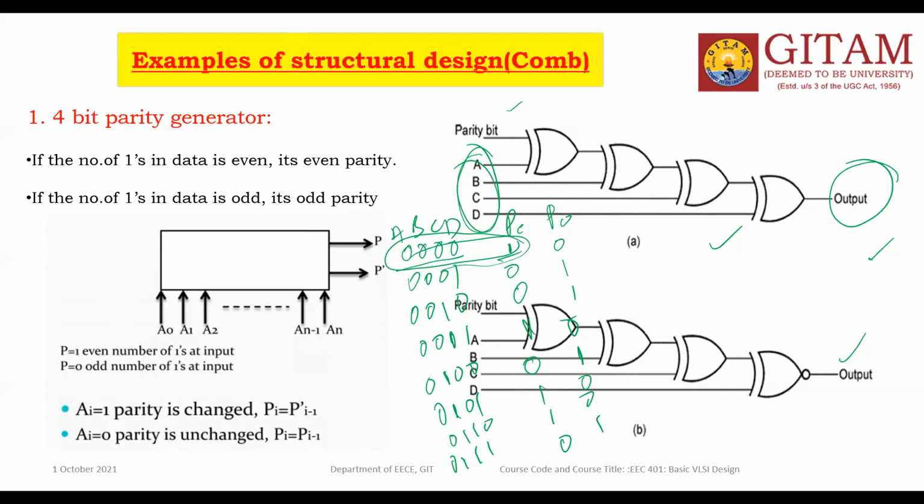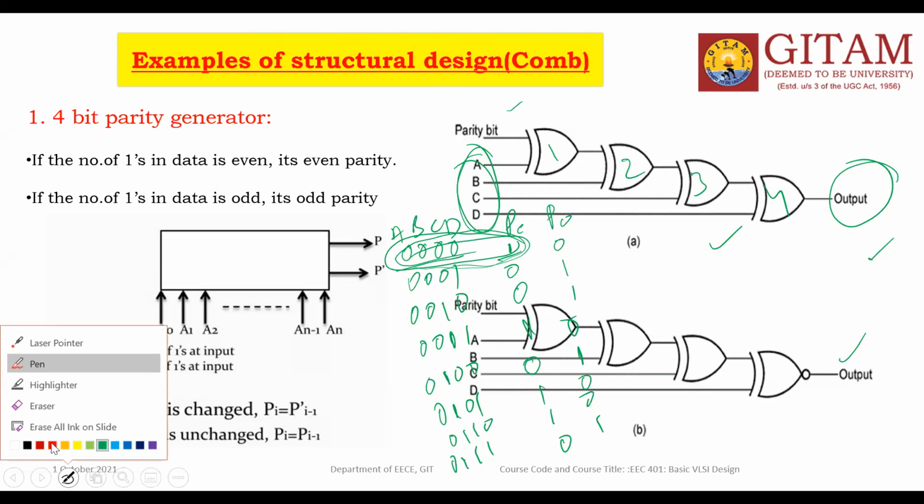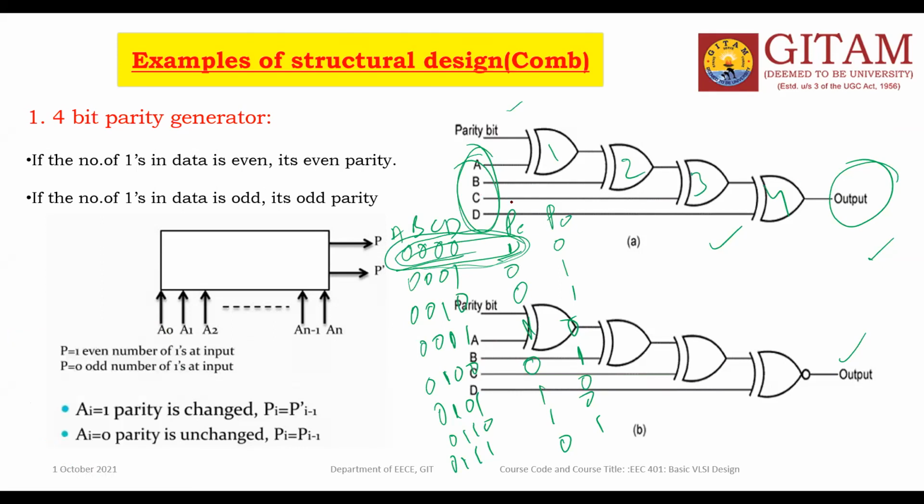So take the 1, 2, 3, 4 exclusive OR gates for the output parity bit generation. For example, take the first combination, all zeros. Then 0 and 0 gives 0, 0 and 1 gives 1 through the exclusive OR gate. Again 0 and 1 gives 1, and the last one gives 1. The parity bit is 1.